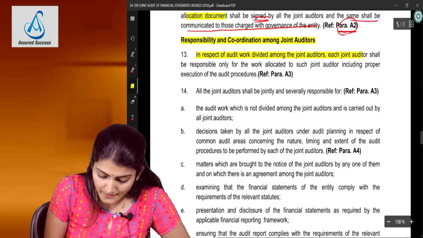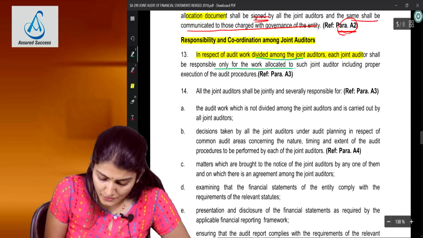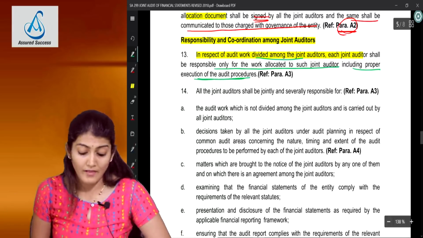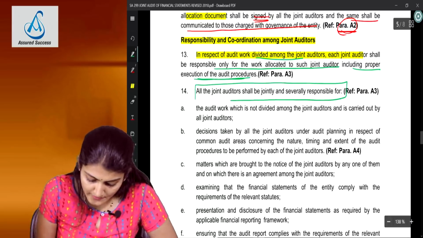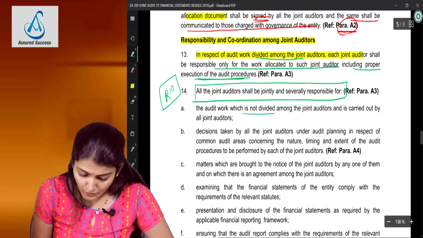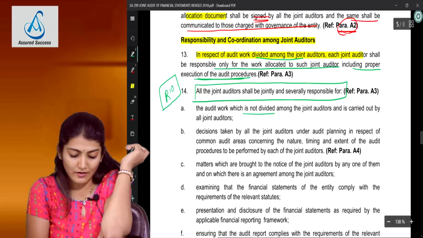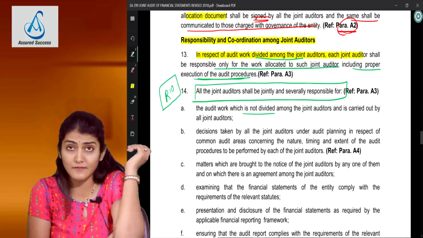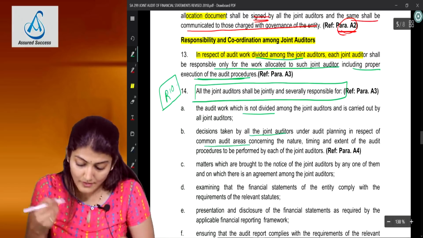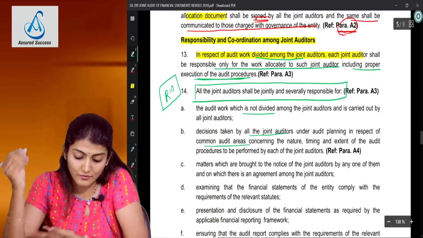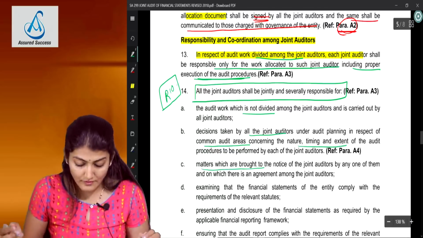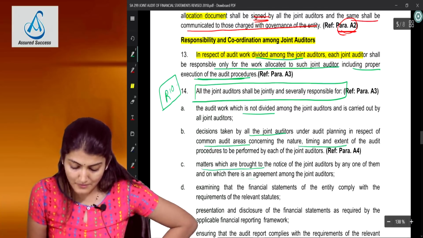So for work which is divided, who is responsible? The respective joint auditor to whom that work has been allocated, including the proper execution of the procedures. And all joint auditors shall be jointly and severally responsible for, very important, the audit work which is not divided amongst the joint auditors and is carried on by all the joint auditors. Decisions taken by all the joint auditors under audit planning in respect of common audit areas concerning the nature, timing and extent of the audit procedures to be performed. Matters which are brought to the notice of the joint auditors by any one of them and where there is an agreement among the joint auditors.